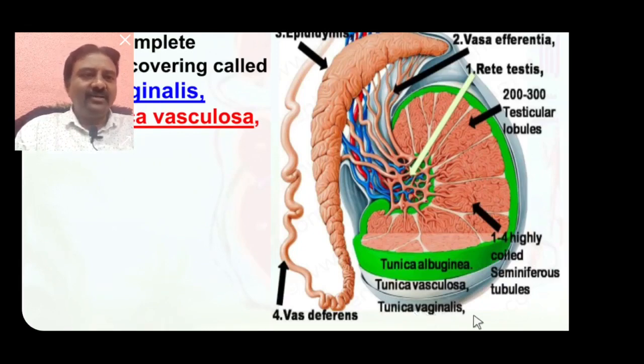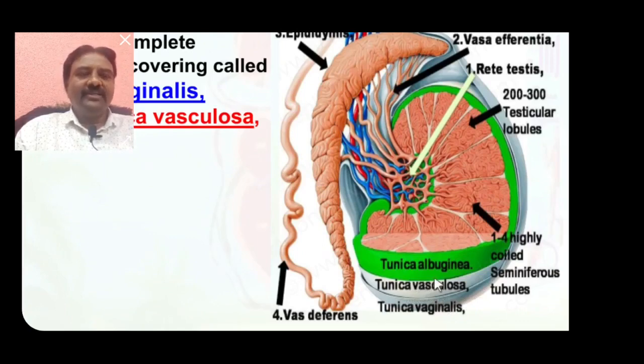Below the tunica vaginalis, the tunica vasculosa is seen, and below it, the tunica albuginea. All these three layers perform different functions. The tunica vaginalis is the outermost peritoneal covering that develops in the abdominal region. Inside it, the tunica vasculosa contains different blood vessels and nerve fibers.